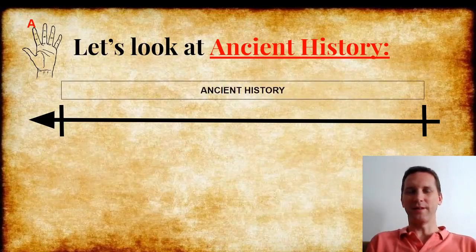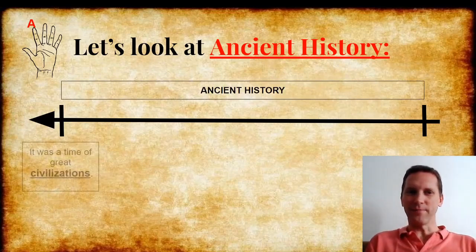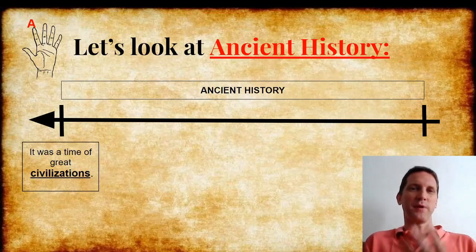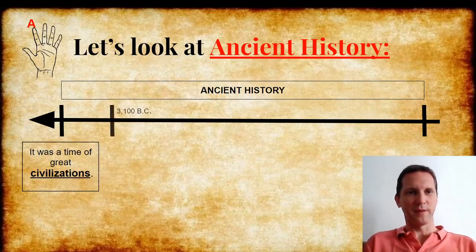What happened in ancient history? Well, here's one basic idea. It was a time of great civilizations. There were many, many civilizations all around the world that started forming. But in our book, they speak about 3. So I'll just mention these 3, but there are more.